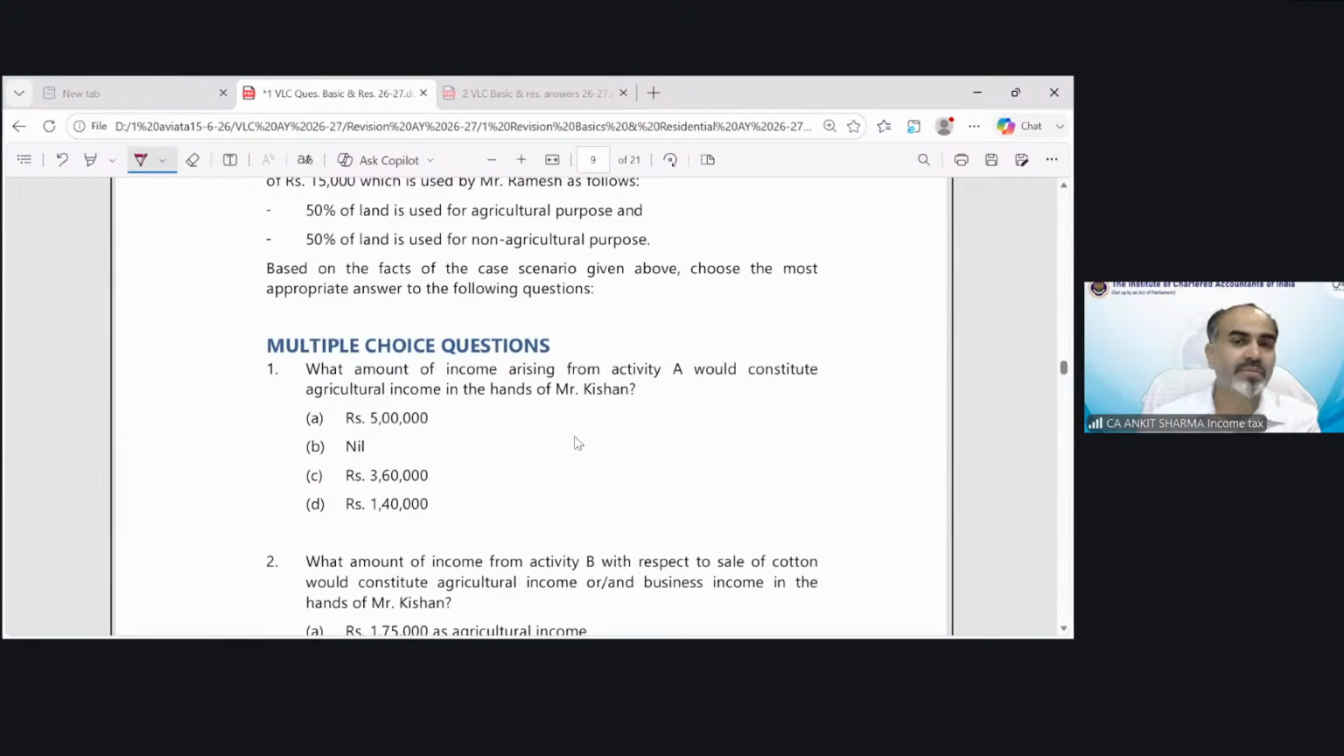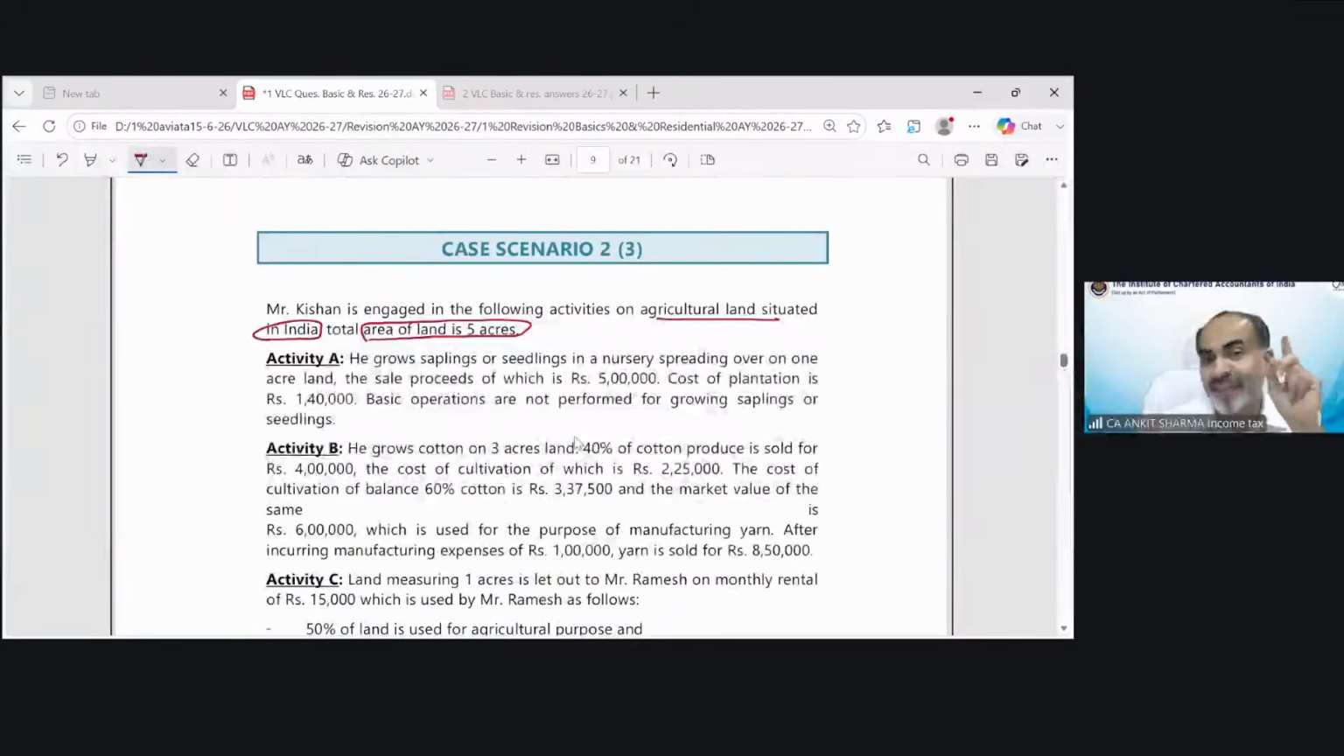Now, point number 1, look at what it is exactly asking. What amount of income arising from activity A would constitute agricultural income in the hands of Mr. Kishan? We generally think that if there is agricultural income, we have to write that it is exempted, nil. But they are not asking you taxable or non-taxable. They are asking you to find out from activity A what would be the agricultural income out of these A, B, C, D options. So we need to just find the agricultural income, not the taxable income.